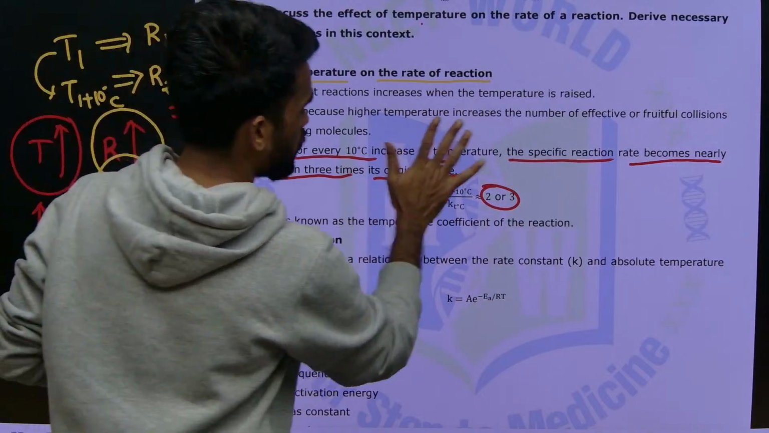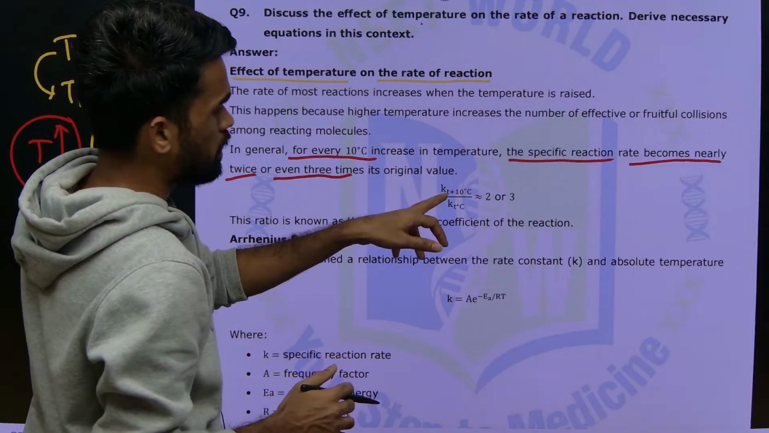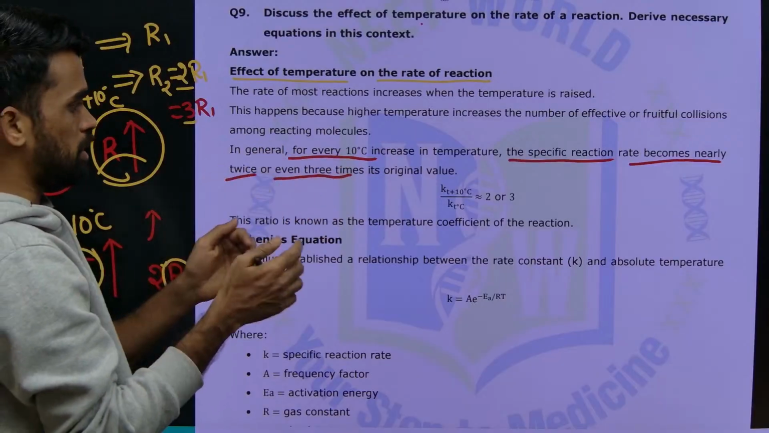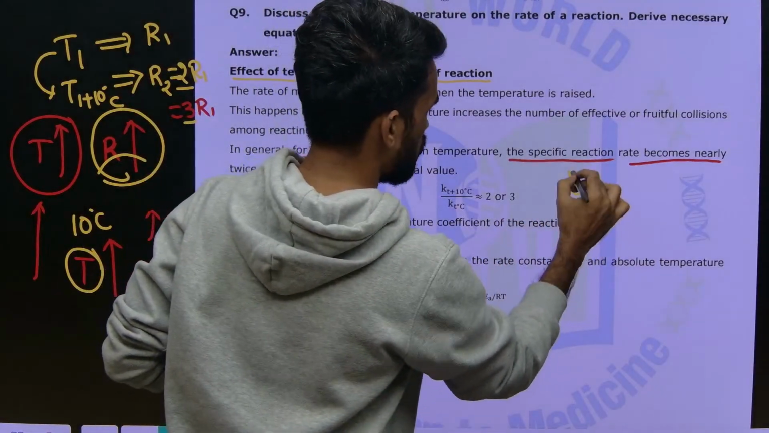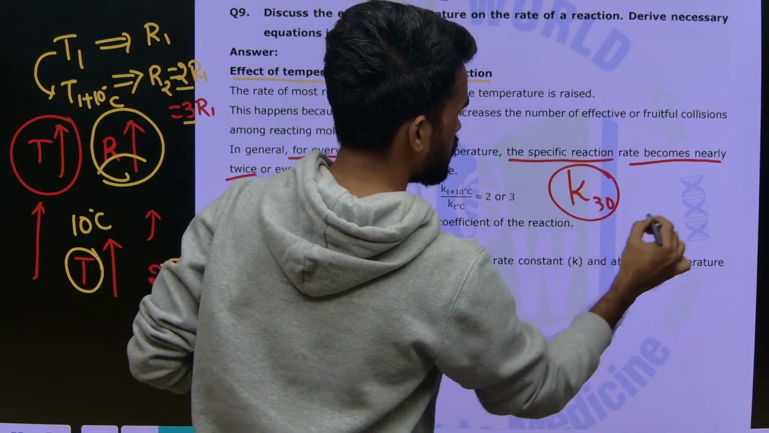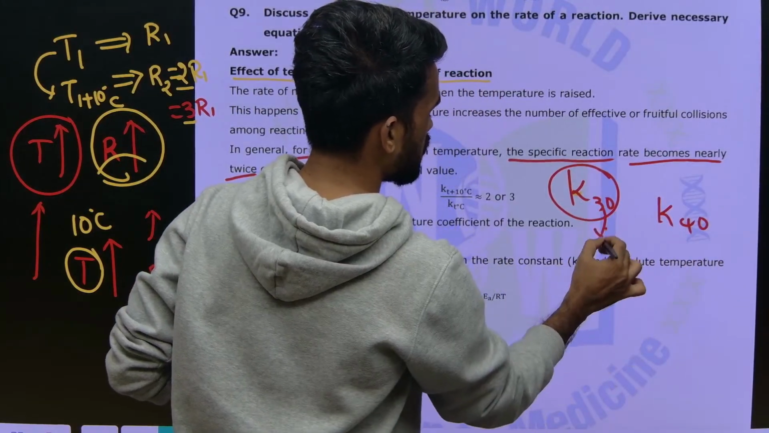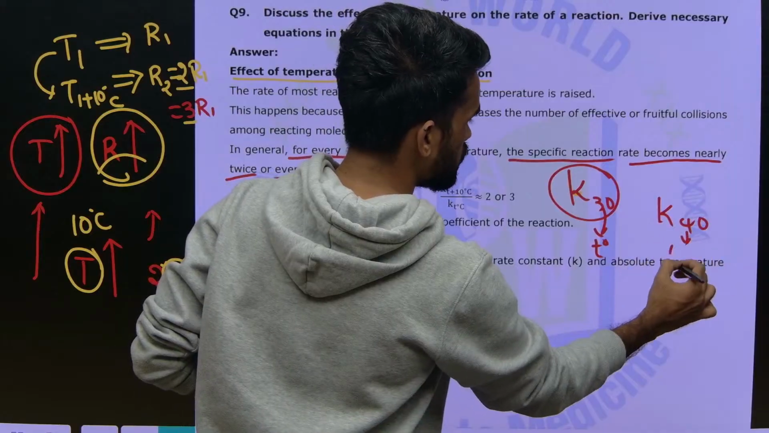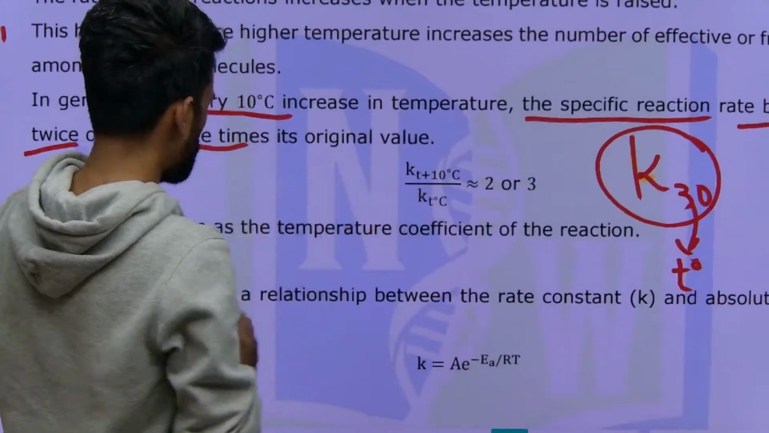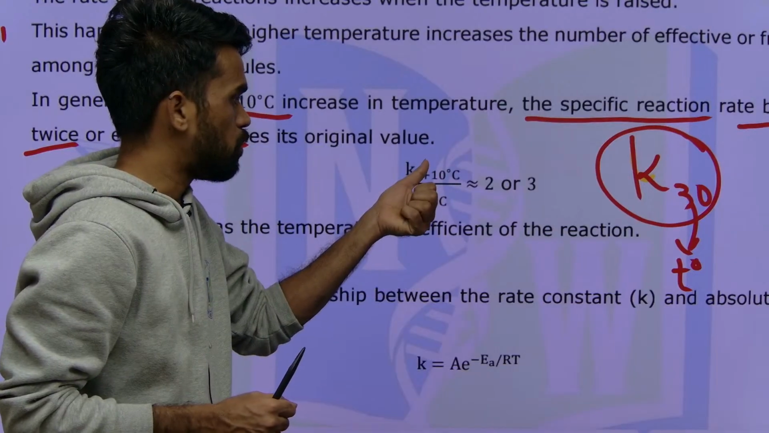Okay, so now you can write this as K(T+10). So T indicates some T degrees Celsius, for example K30 means the rate constant at 30 degrees Celsius, and K40 is the rate constant at 40 degrees Celsius. If I say T degrees, this becomes T plus 10 now, and that is what is taken here as a ratio.